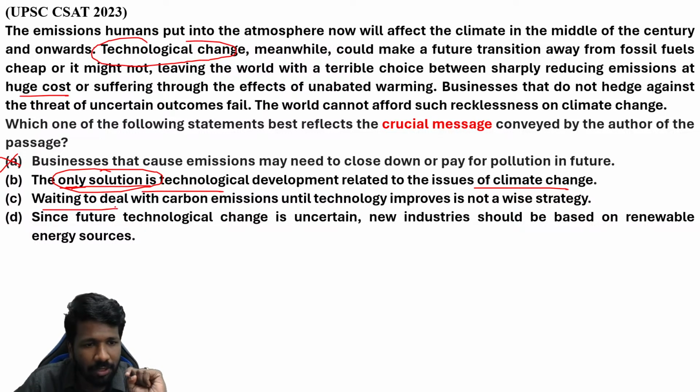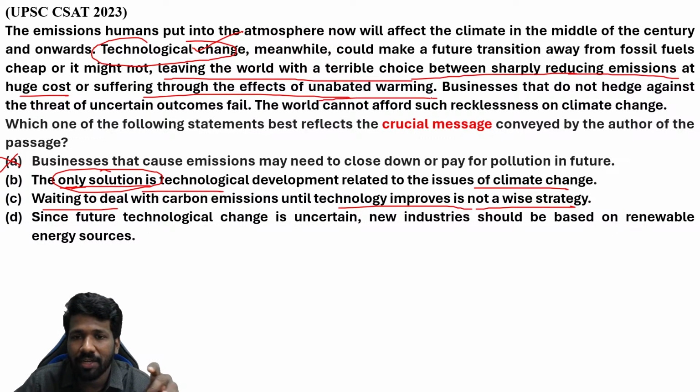So going for the third option, waiting to deal with carbon emission until technology improves is not a wise strategy. Yeah, because the author is saying technological change is also a terrible choice, leaving the world with a terrible choice between sharply reducing emissions at high cost or suffering the effects of unabated warming.